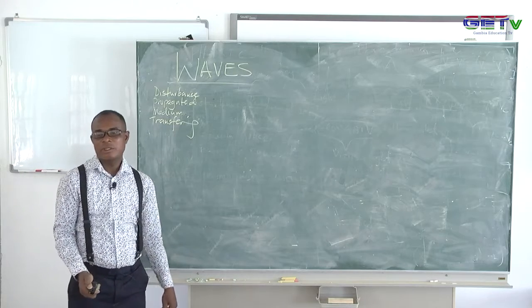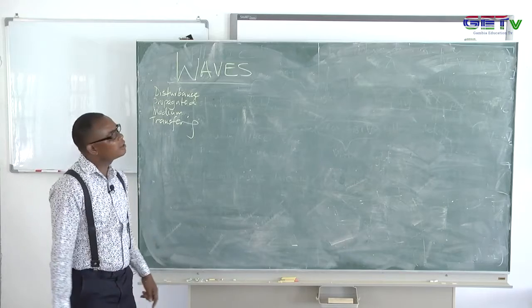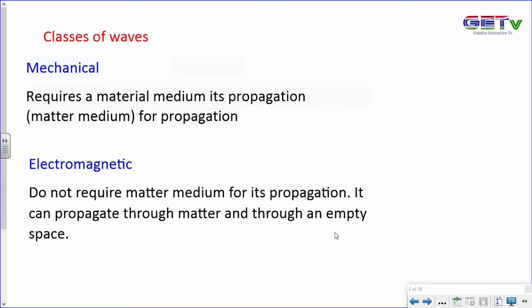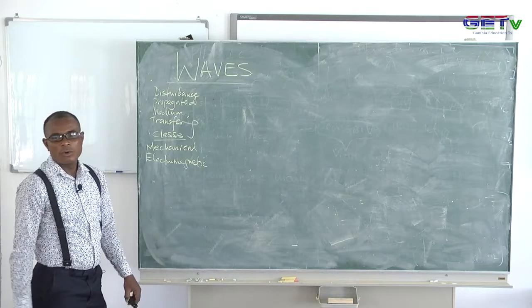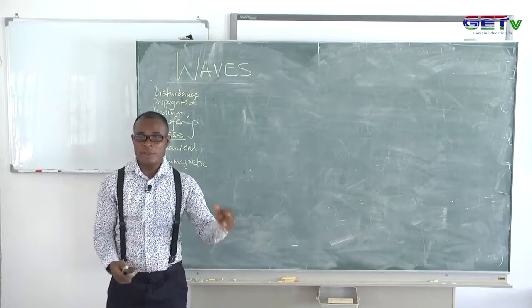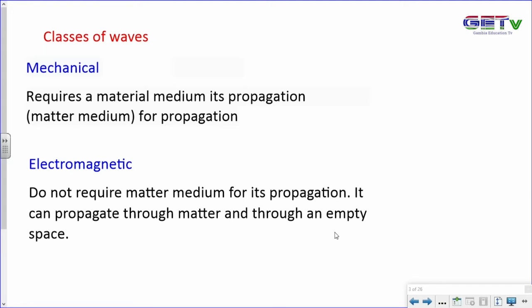All right, so now we've got the definition. According to our subtopics, we should also look at the classes of wave. So looking at the classes of wave, we said we have a mechanical wave and an electromagnetic wave. So those two classes, the first one we said is mechanical wave. So what's a mechanical wave? A mechanical wave is a wave that requires a material medium to transfer the energy.